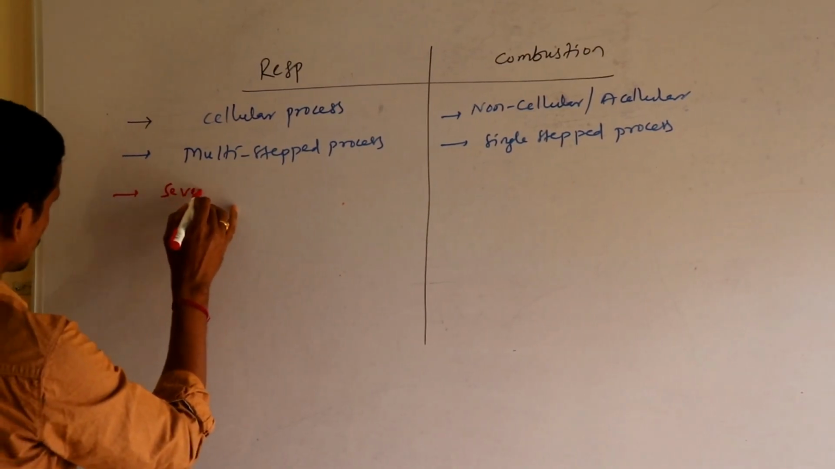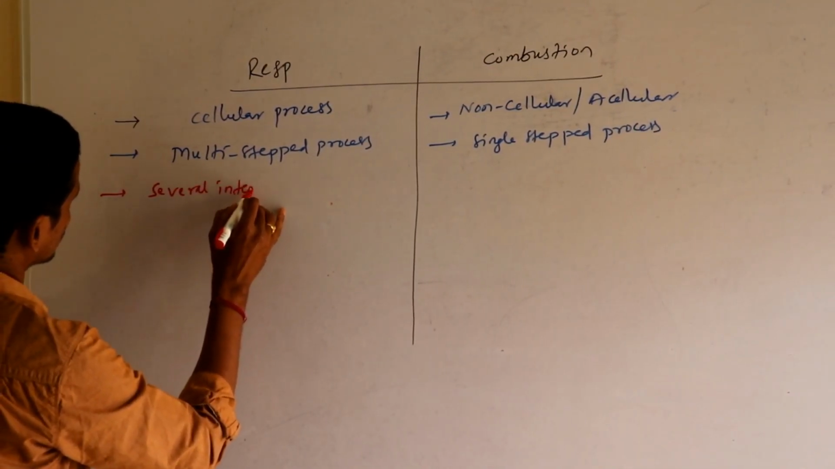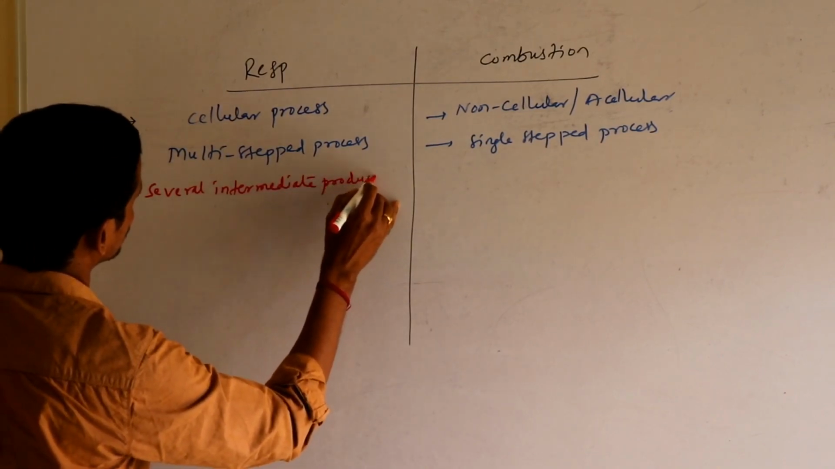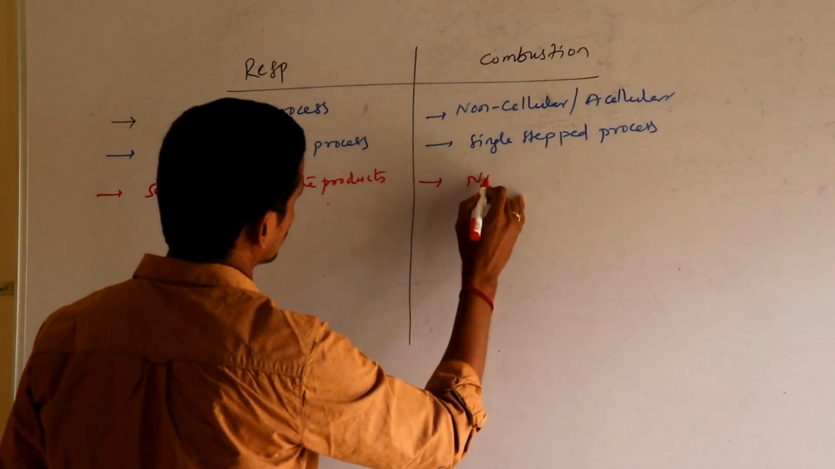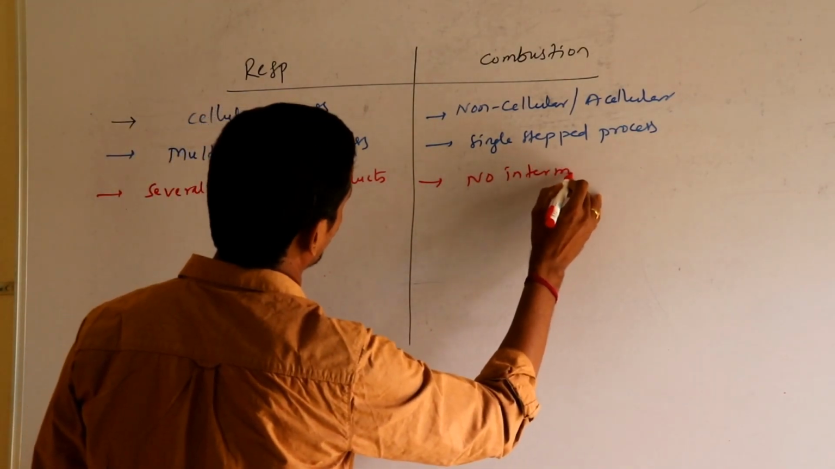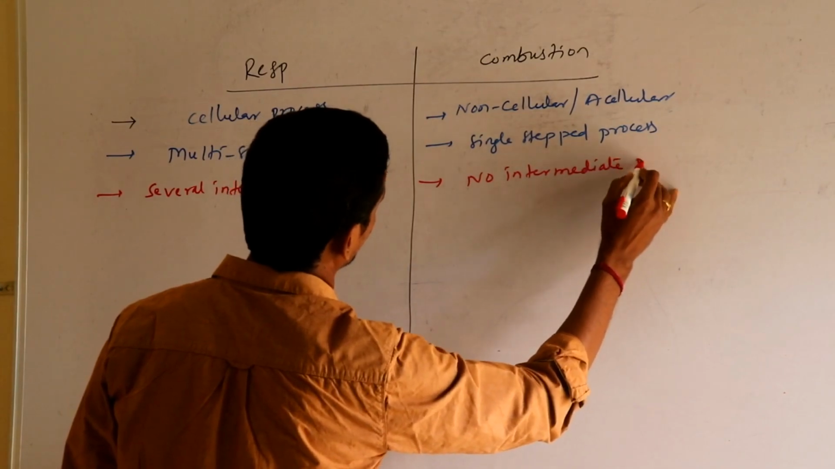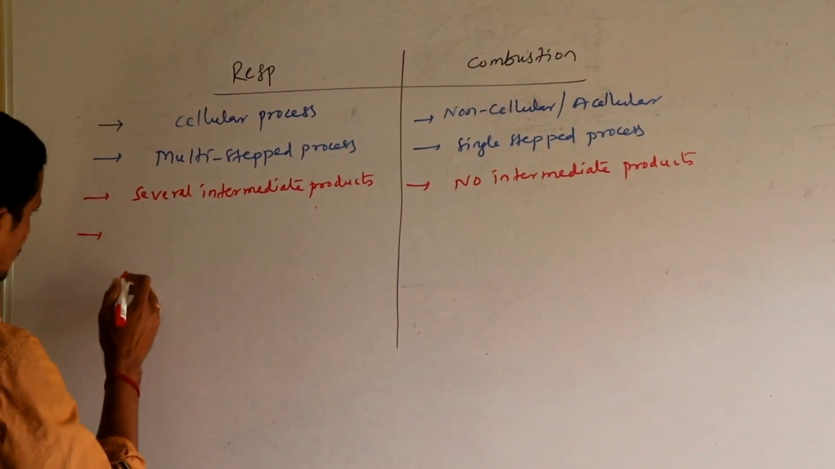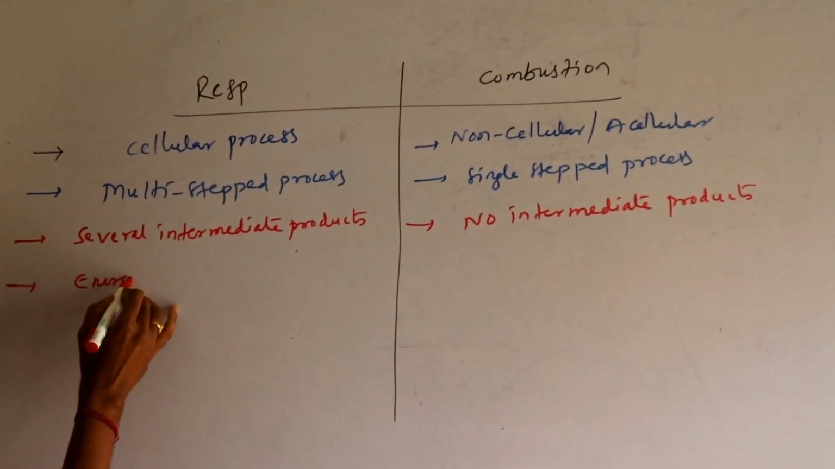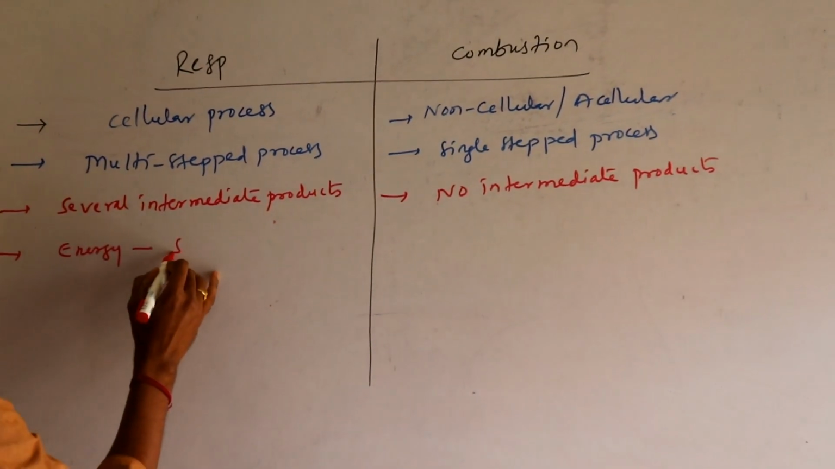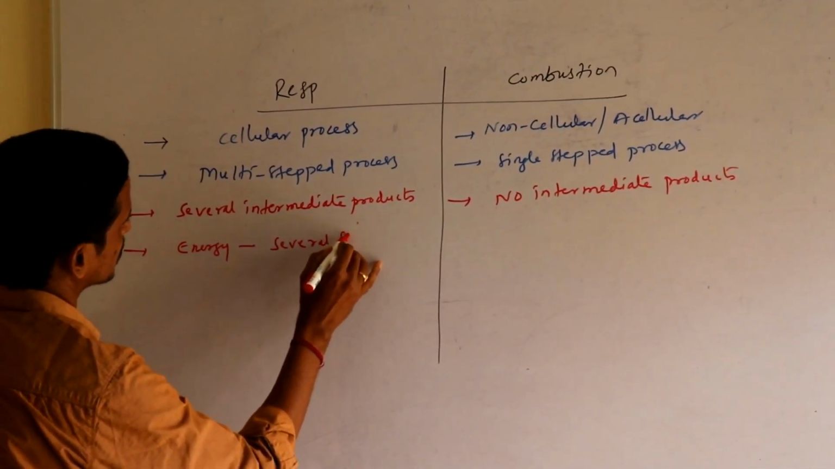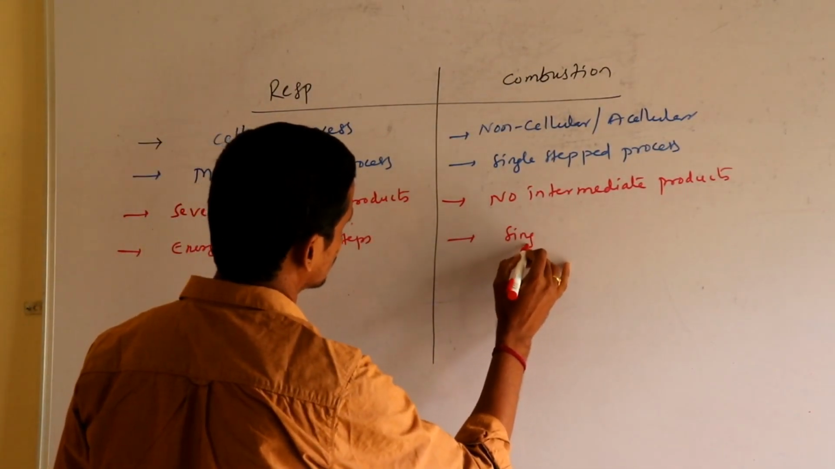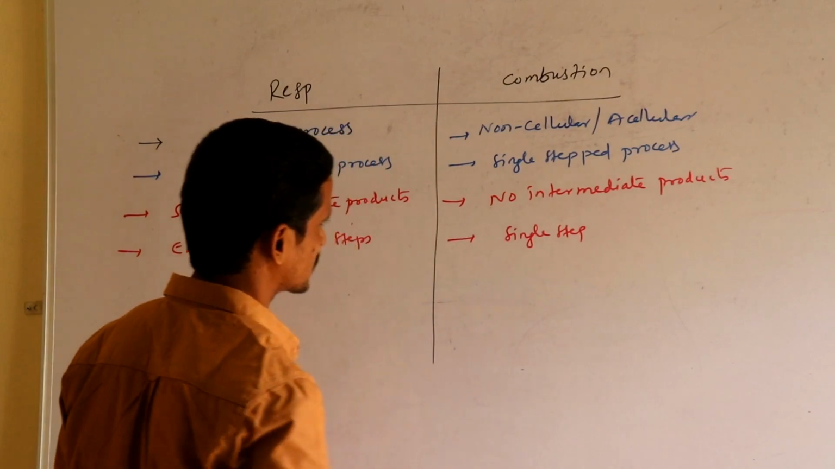Since it is a multi-stepped process, naturally several intermediate products are formed. Here, in combustion, there are no intermediate products. Then in respiration, energy is released at several steps, whereas in combustion, energy is released in a single step.